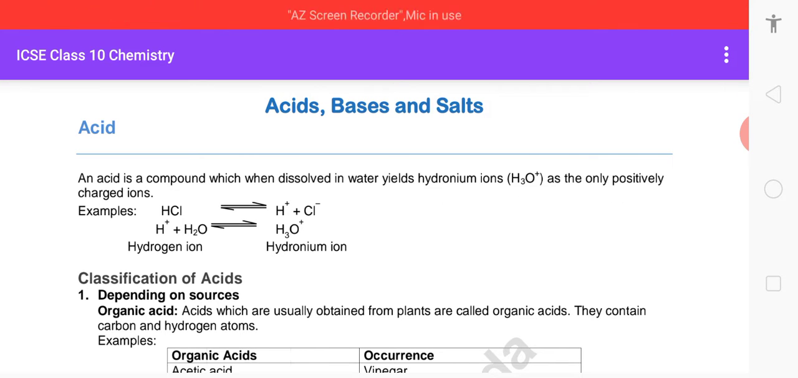Children, we have learned about acids in the first video, so we are going to do the revision of acids. An acid is a compound which, when dissolved in water, yields hydronium ion as the only positively charged ion. For example, HCl gives you H+ plus chloride ion, and this H+ ion dissolves in water to give you the hydronium ion.